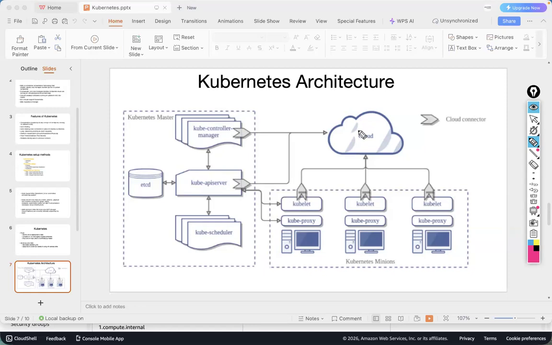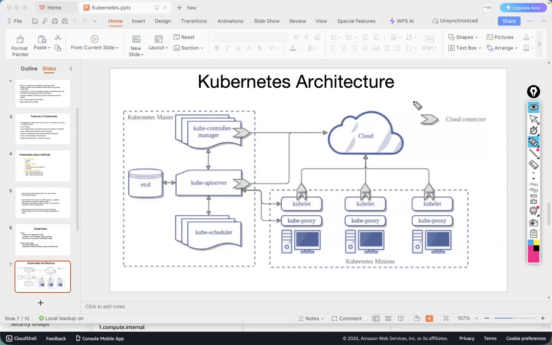It will check. If the pods are not matching, then it will inform the Kube scheduler, then it will decide, then again finally kubelet will create the pod. So this is the Kubernetes architecture.